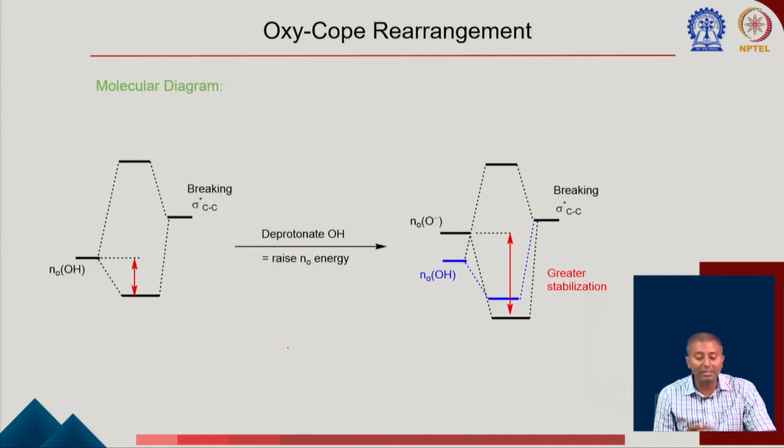So we can try to explain this through the molecular orbitals, why just making a deprotonation makes the reaction faster. Once you make a deprotonation, you are getting a greater stabilization compared to if you don't deprotonate. That raises the non-bonding orbital energy, which gives the greater stabilization, and the important thing is that it is giving this electron density to the sigma star orbital of this carbon-carbon bond. So that becomes very easy once it becomes an O minus. Now the charge donation will be easier.